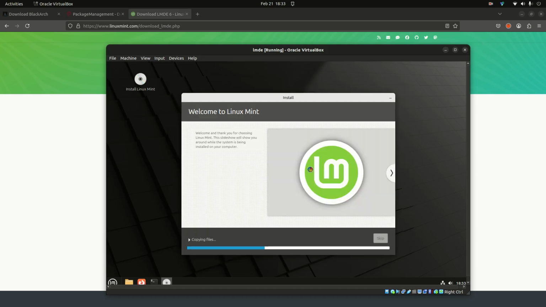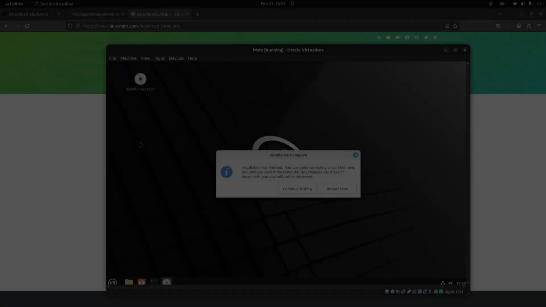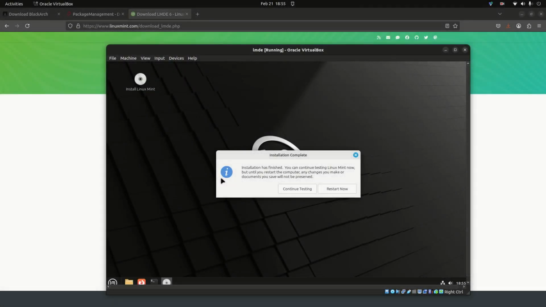Okay, all the important stuff is done right now, and this process right here is going to take a couple minutes. So I'm going to go ahead and pause the video, and I'll be back when it's done. Our Linux Mint Debian Edition is finished installing, and we're going to go ahead and restart it.